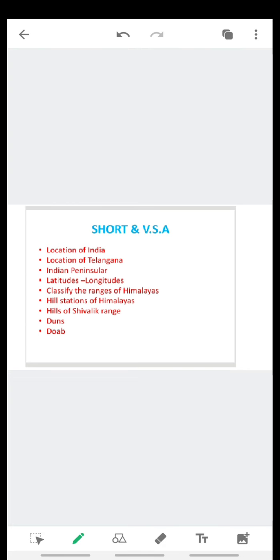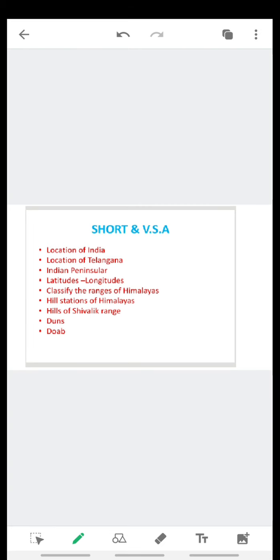Now let us move to short and very short answers. In which latitude and longitude is our India located, and our Telangana? This is an important area from which we can expect a question. Then, what is the Indian Peninsula? The general definition of latitudes and longitudes.